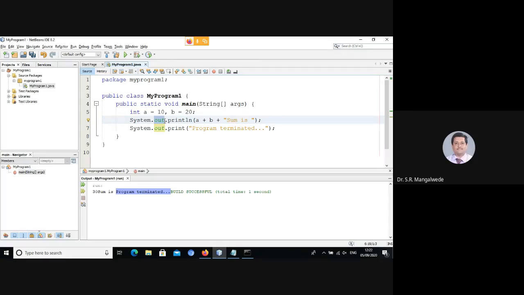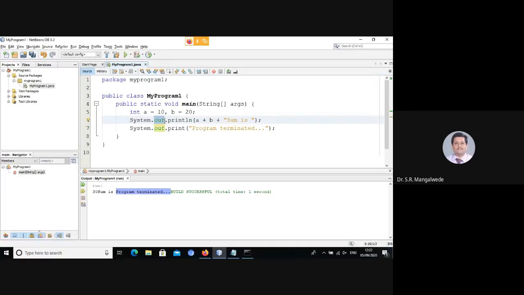Am I making myself clear? Am I making sense, or am I getting you confused? Out is a stream. It's an object of a stream class. System is a class available in lang, and out is an object of a stream class.